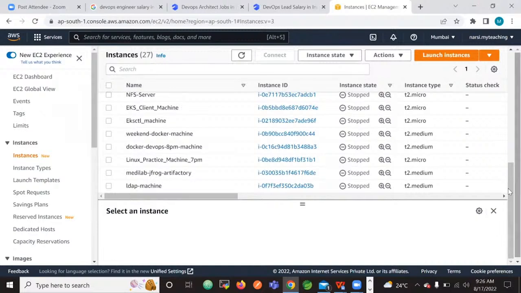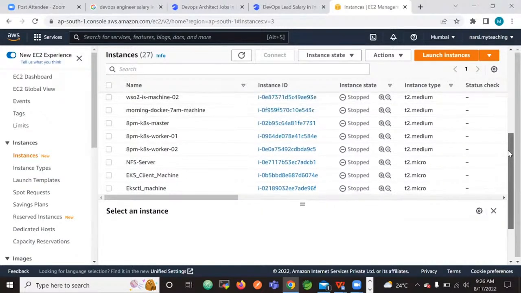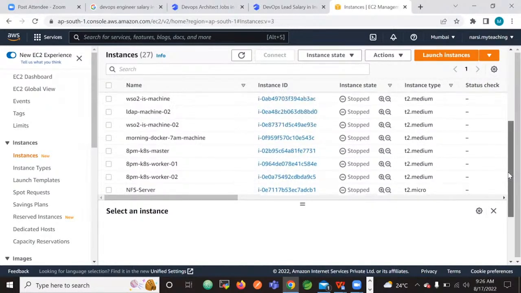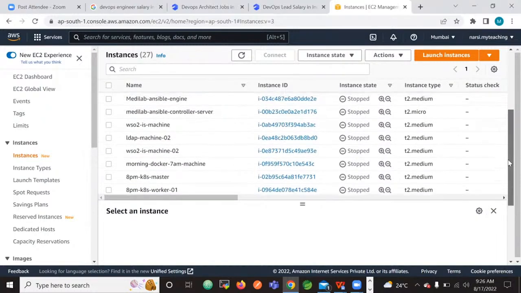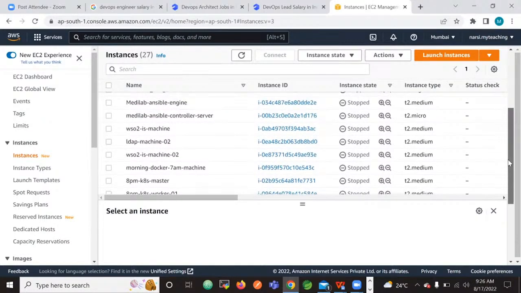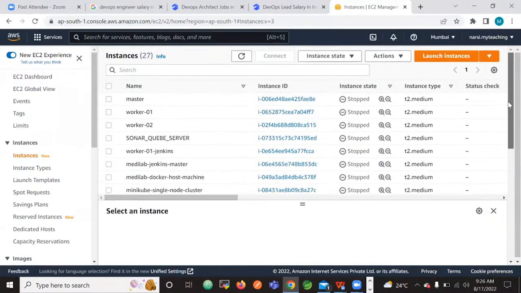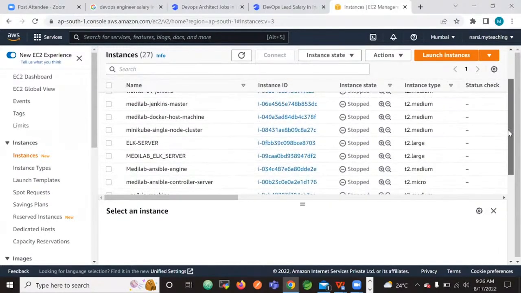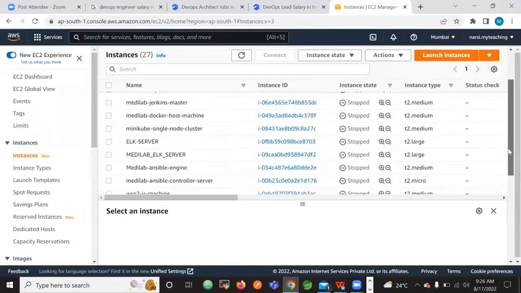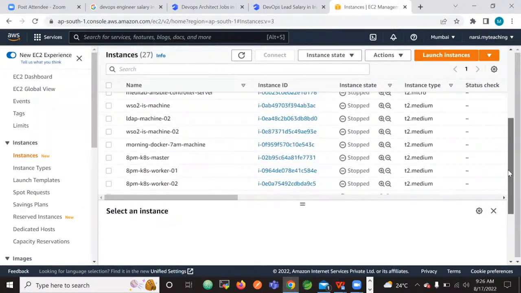If you can see, Kubernetes, Docker, Kubernetes 3 machines, and the NFS server 4 machines, Kubernetes 4 machines, then Docker 1 machine, Jenkins 2 machines, Ansible 1 machine, SonarQube 1 machine, and then JFrog another machine, ELK server 1 machine, Grafana another machine. Likewise, we will take around 12 to 13 machines in our CI/CD pipeline.